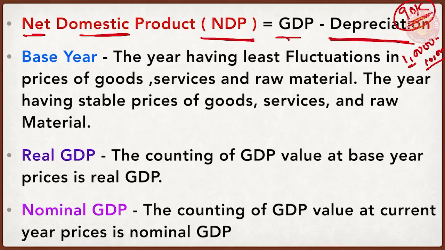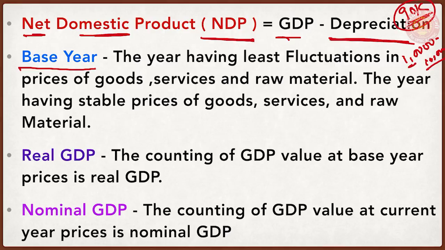Next important concept, base year. While reading many economic concepts, you must have gone through the concept of base year. Like for the consumer price index, this is the base year. For the wholesale price index, this is the base year. You have base years for various things. Various agencies decide base years for various indexes and various economic measures.